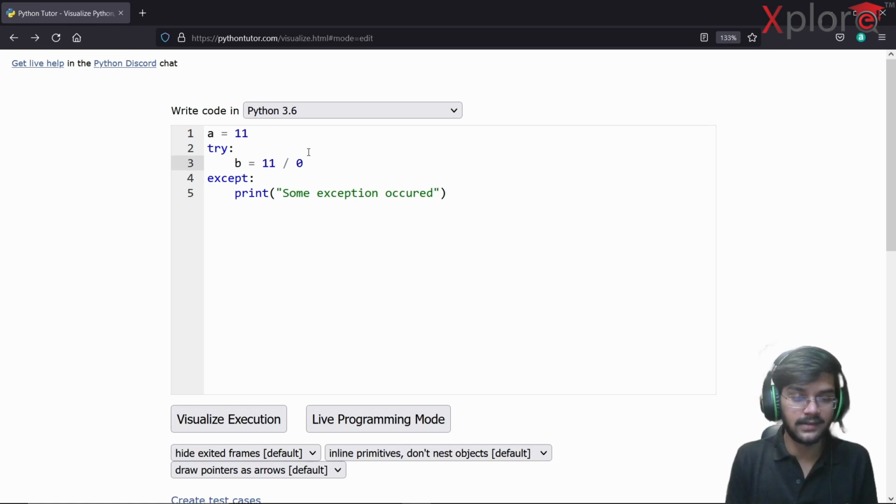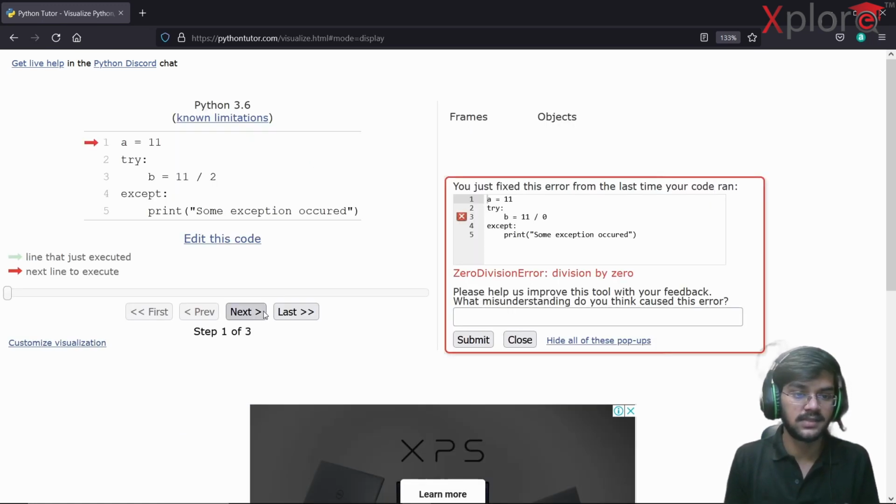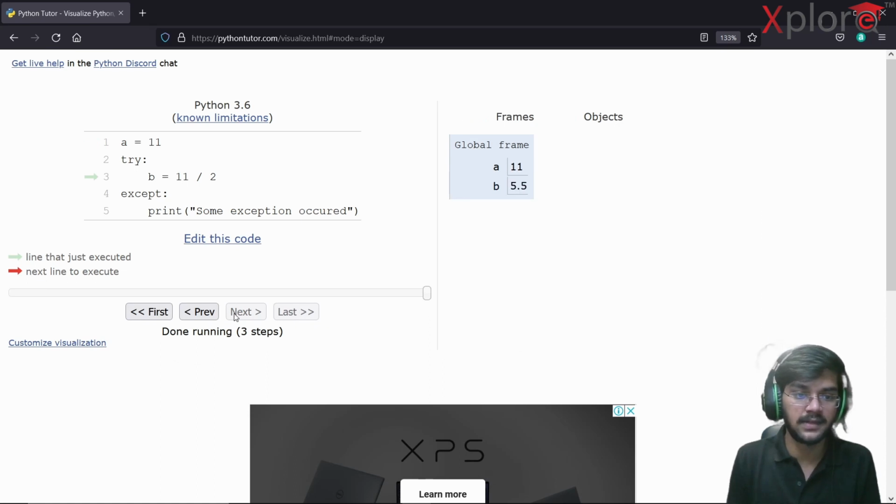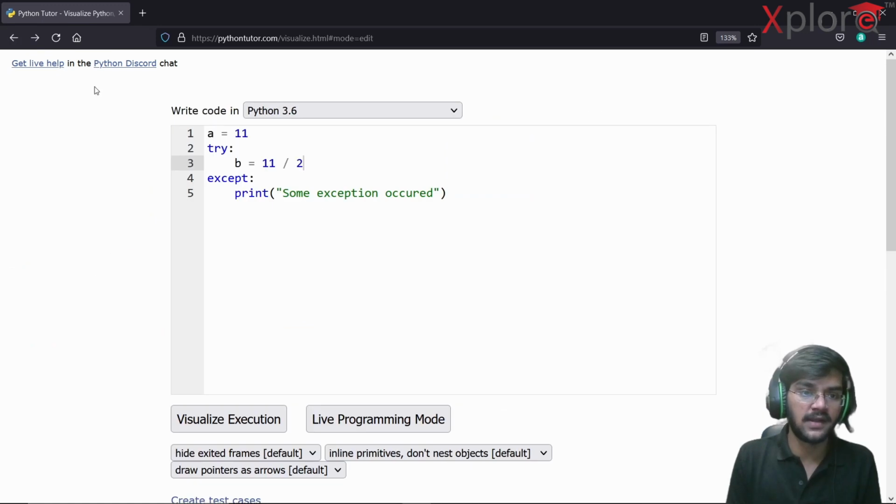Now, what if I don't write it? Then in that case nothing will be printed. You can see nothing is printed, and the B value is 5.5, fine. But if I had a 0 here, then it prints some exception occurred. Now, this is pretty much it.